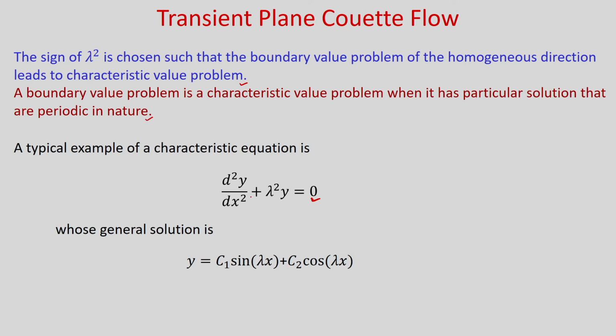So, we have to choose the value of lambda square in such a way that in the homogeneous direction we get a characteristic equation in this form, so that we have a solution which is periodic in nature. For this problem, we have to choose lambda square such that in the y direction, because y direction is the homogeneous direction, we get a characteristic value problem.